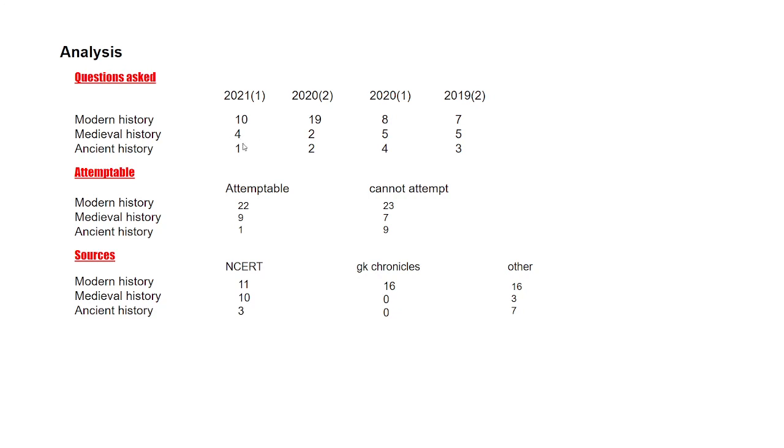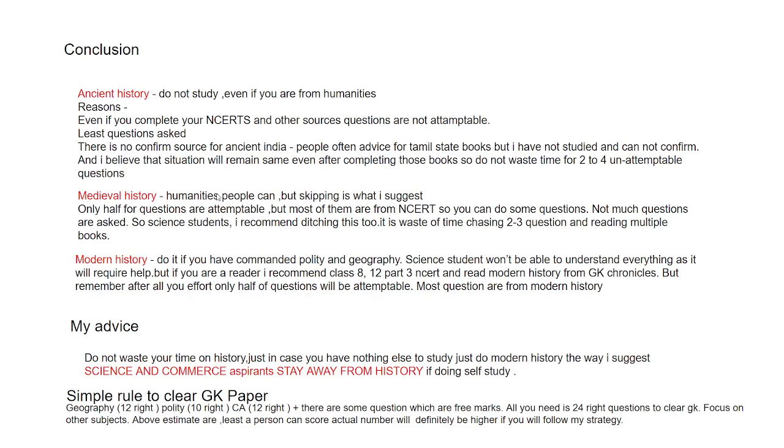But whatever questions are asked, half of them are attemptable. Just look at the attemptability. You can attempt them if you do NCERT. But I sincerely do not recommend a science student to study medieval history, because you will be giving so much of your time and you won't be getting that much return.